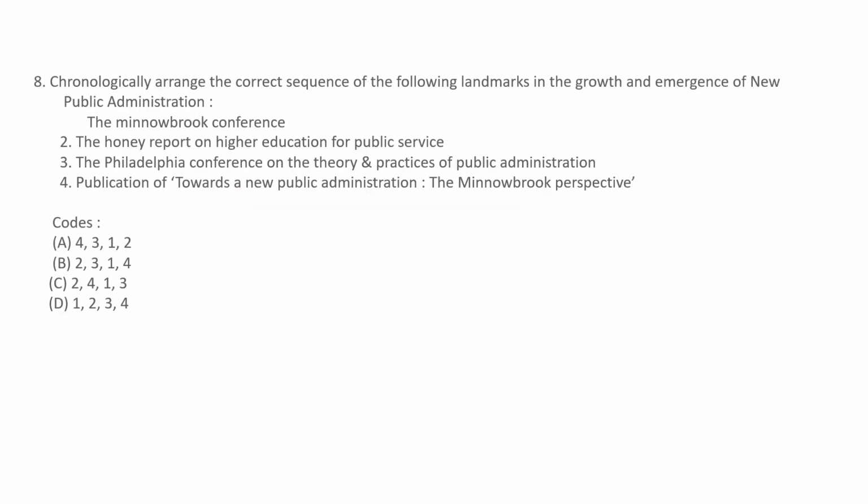Now the question is, chronologically arrange the correct sequence of the following landmarks in the growth and emergence of new public administration. For solving these types of questions, you need to know the date or year. First is the Minnowbrook Conference. It took place in 1968. The Honey Report on Higher Education for Public Service came into effect in 1967. The Philadelphia Conference on the Theory and Practices of Public Administration was in 1967. But you remember that the Honey Report came before.